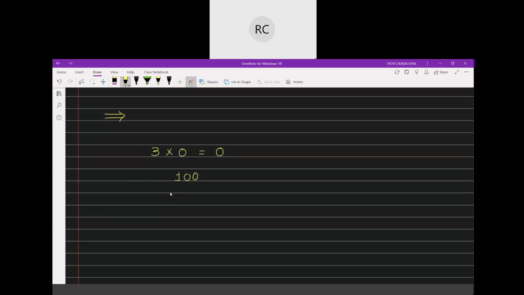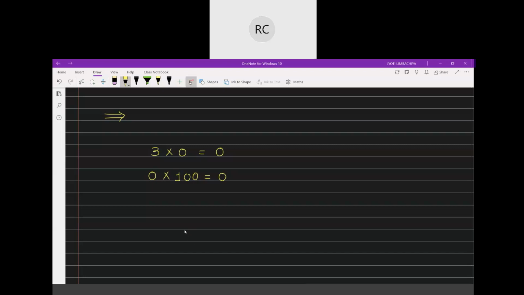And again, I want to make this 0. So how do I do that? Shall I erase this 1 and 0 and then make it? Of course not. In fact, now I will multiply this number by 0. Now I can make it 0 easily.